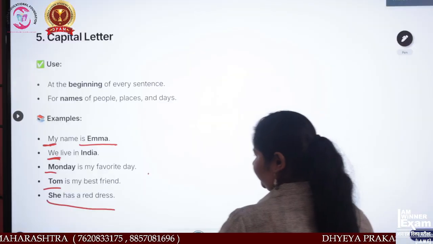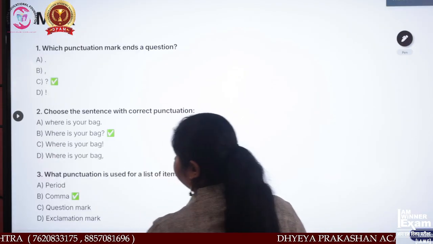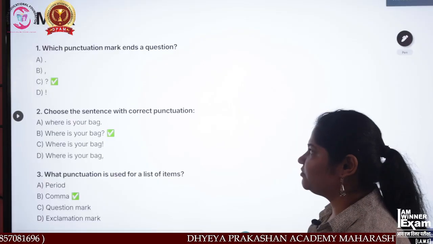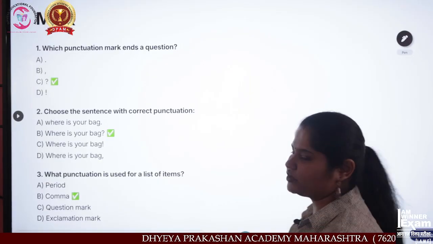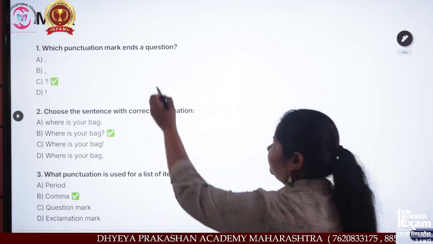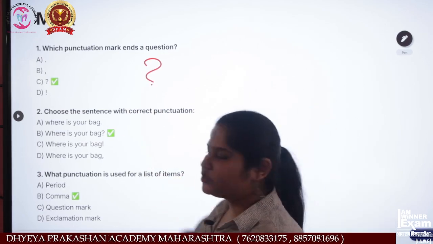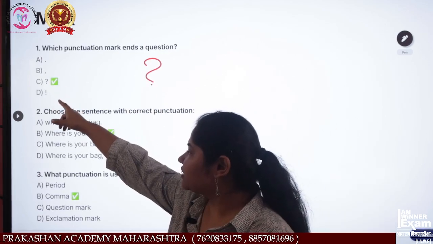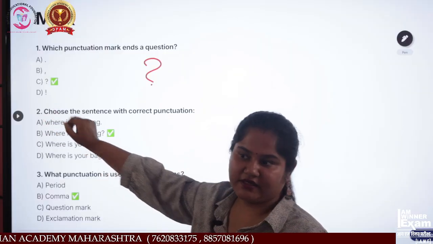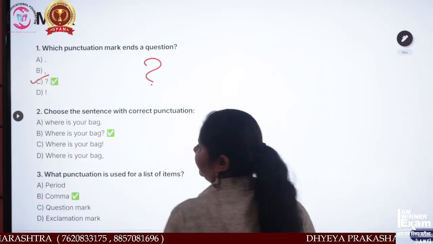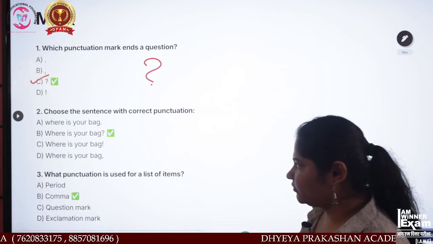Now we will take another part, that is an MCQ. Which punctuation mark ends a question? We have to find the question mark in the options. Full stop, comma, question mark, and exclamation mark. So option C is the right answer.